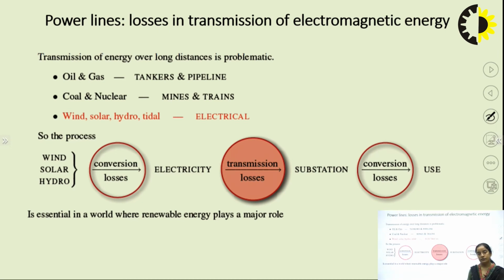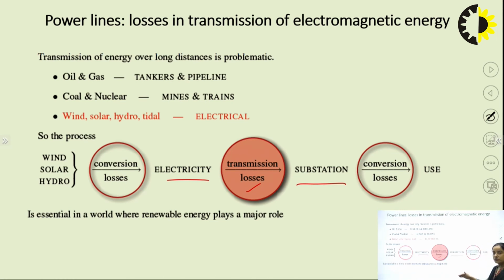These are harnessed first in the form of electrical energy, and then we transmit that over long distances. In the process there are losses. When there is conversion of energy from one form to another form, there will be losses. So when we first convert wind, solar, etc. to electricity, we have the conversion losses. Then electricity is transmitted over the transmission lines to the substation nearest to the load centers. So in the transmission segment also there will be losses.